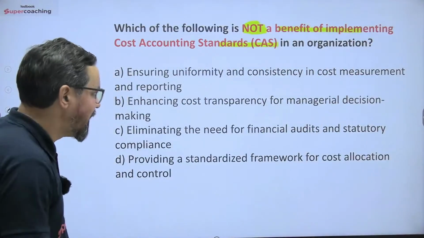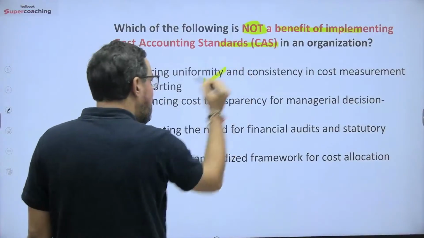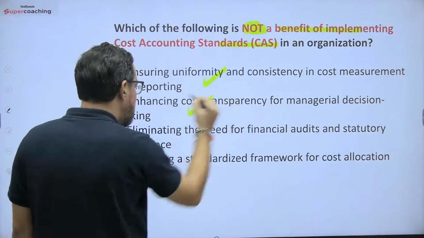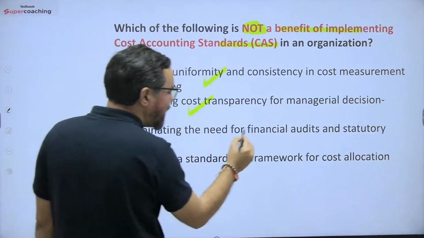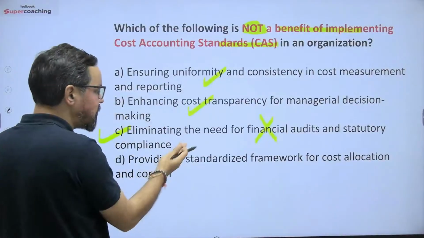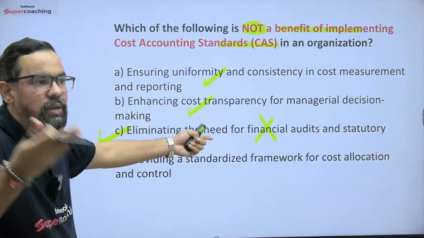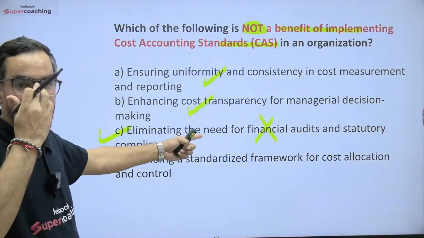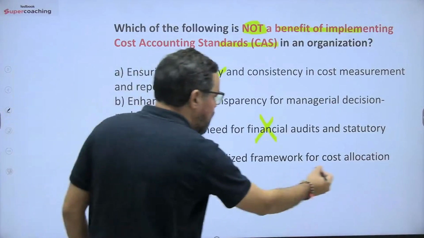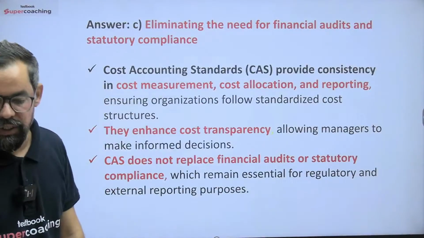Let's go to the next one: which of the following is not a benefit of implementing cost accounting standards, okay. Ensure uniformity and consistency in cost measurement and reporting, 100% true. Enhancing cost transparency for managerial decision making, true. Eliminating the need for financial audit, no. Okay, this is not part of this. With cost accounting, we are not going to eliminate this. This is something which is mandatory in nature, and you have to follow the accounting standards for financial accounting. Provide a standardized framework for cost allocation and control, true. So C will be the right answer for this particular question.